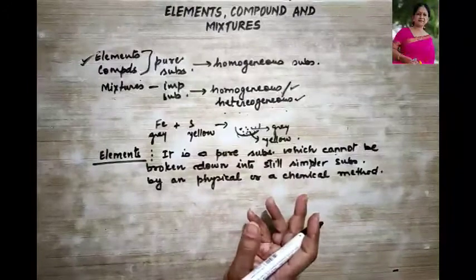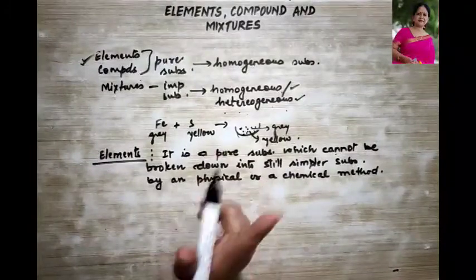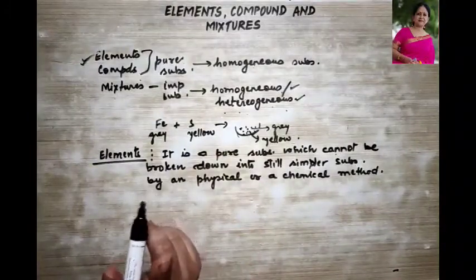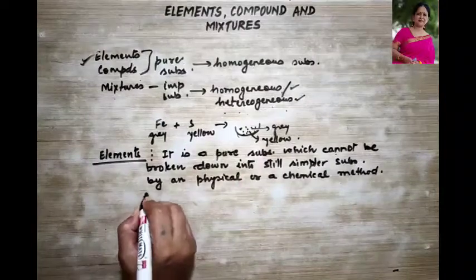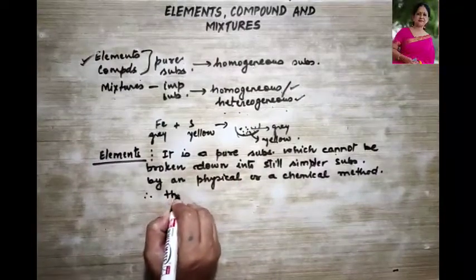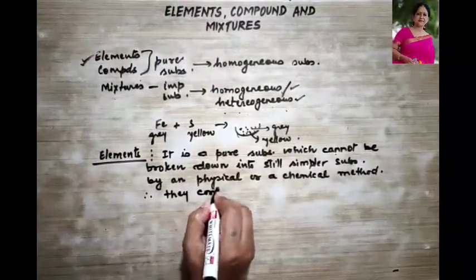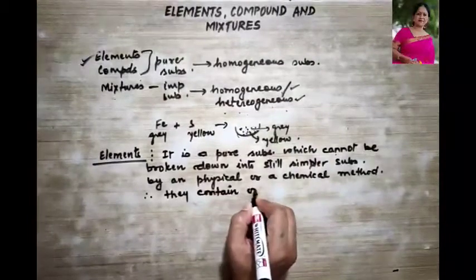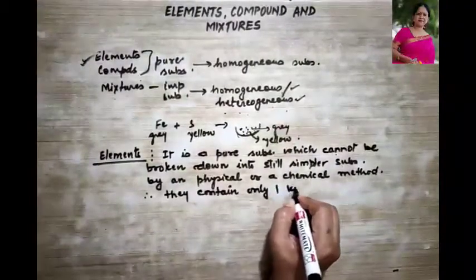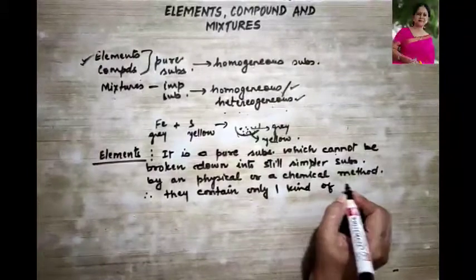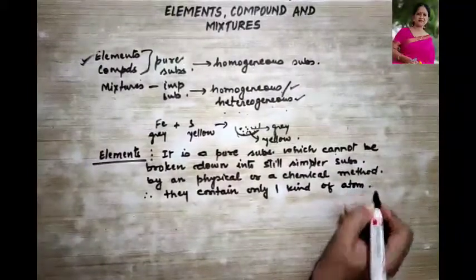So these elements consist of only one kind of atom. What do we conclude? That therefore they contain only one kind of atom, right?